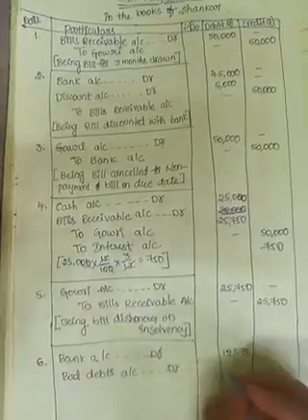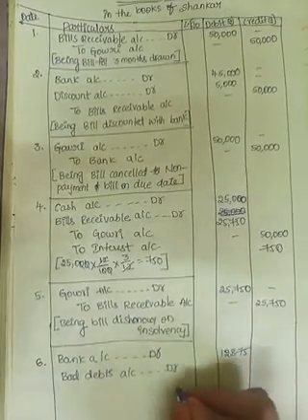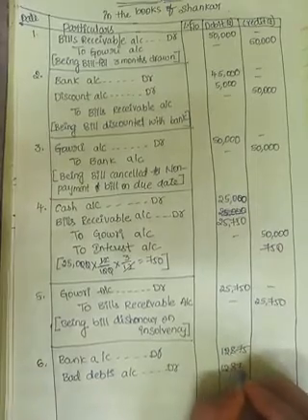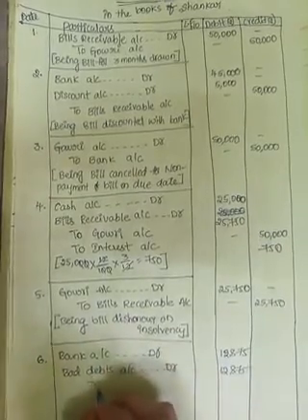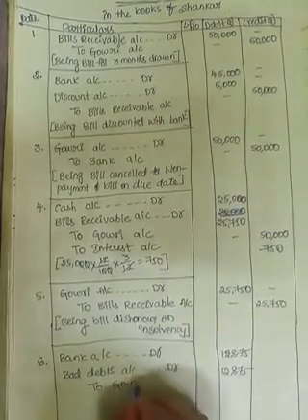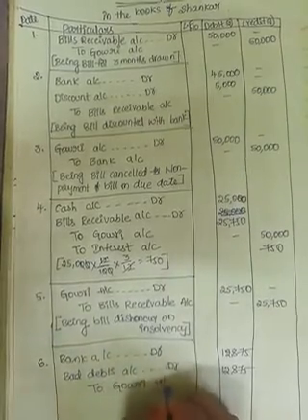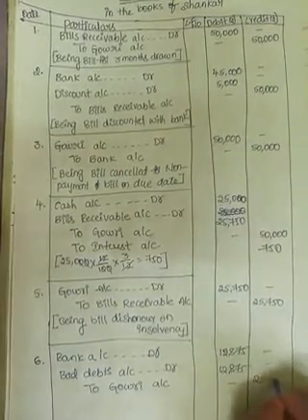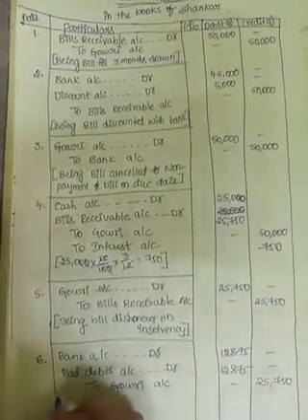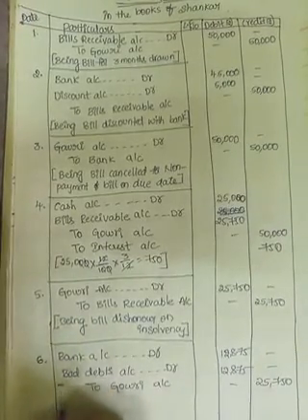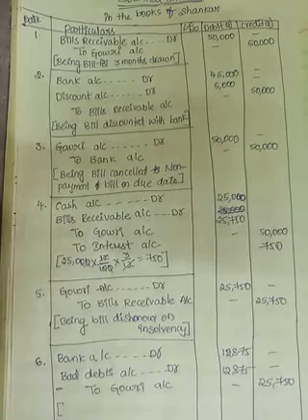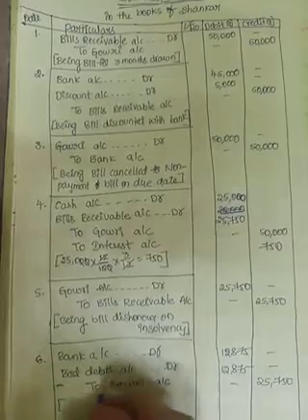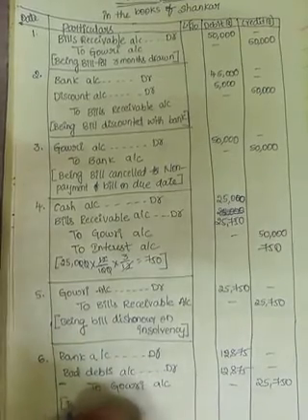Bank account debtor 12,875, bad debts account debtor 12,875, to Gauri account 25,750. Narration is: being payment of final dividend.